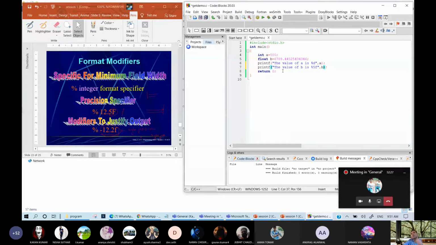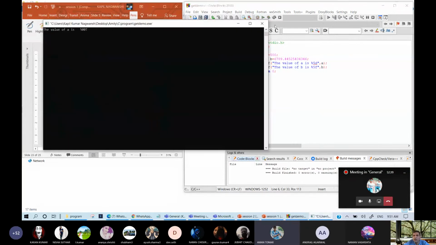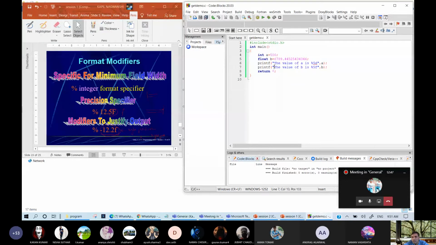You have already been given these values. Now we need to see the answer of this program. %5d is written here, and %5f also written here. Let me show you the value. Just \n, and let me write so many \n's over here so that the print line will not appear many times.